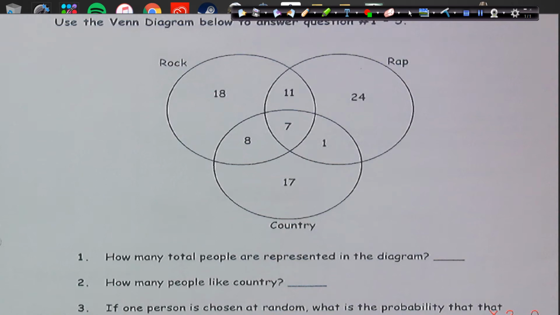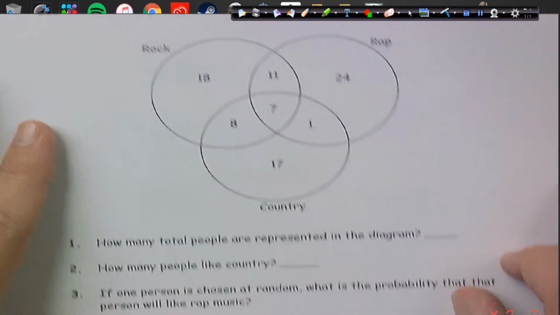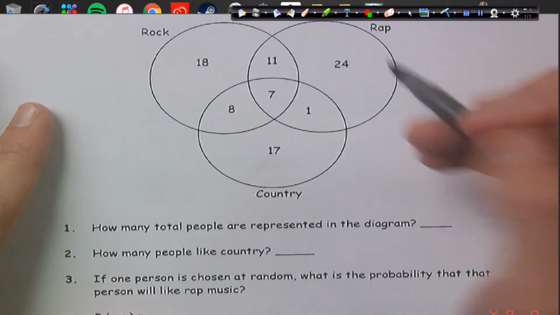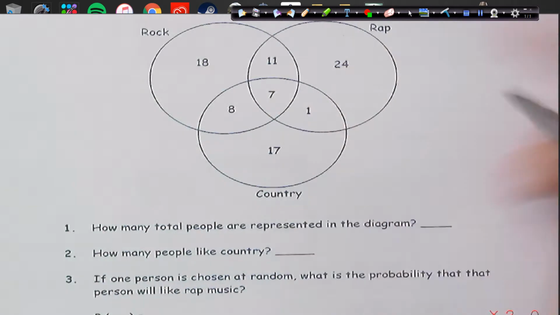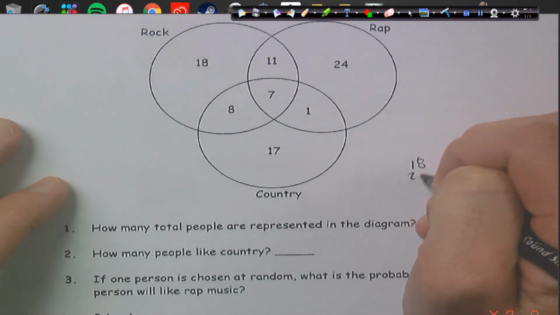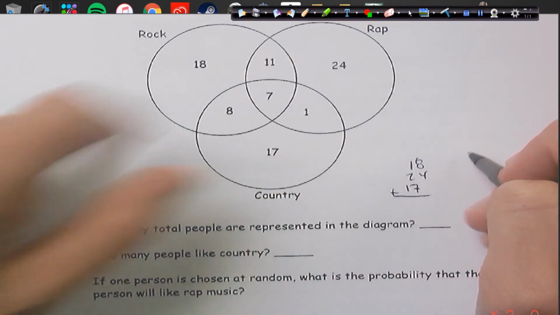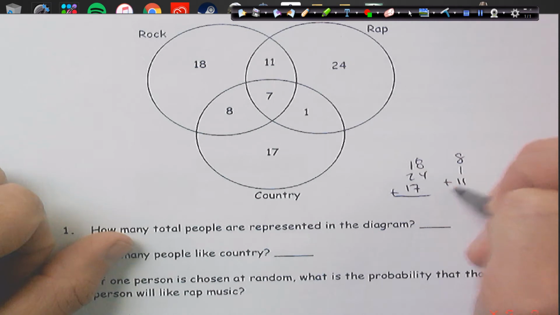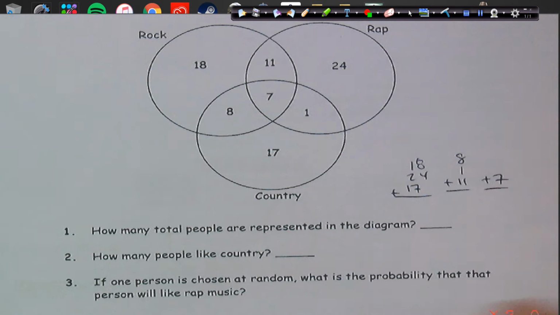So let's go ahead and first figure out how many people are represented in our diagram. To do that, we can go ahead and add up our numbers. Since we have overlap here, we can actually just add all the numbers up, and we'll be fine. So 24 plus 18 plus 17, then 8, 1, 11, and 7. So we just add them all up together, and we'll actually get all of our answers. The bigger numbers, add up the 1 overlaps, and we add the 7 to that. Okay? So we could do that and come up with our answer.